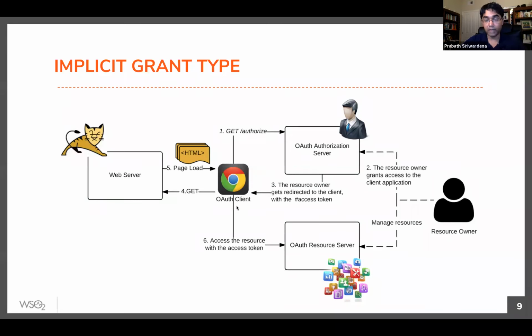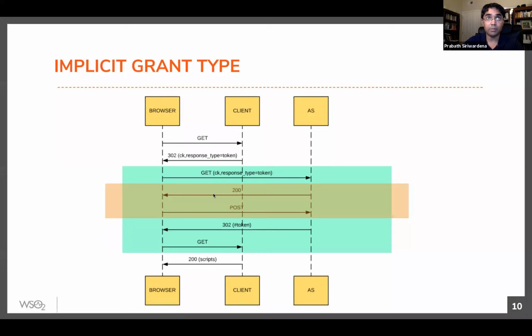The beauty of this URI fragment is, if you send anything in the URI fragment to the browser, it will remain in the browser's location bar. The browser won't send that to the particular web app, right? If you go to the next one, the sequence diagram, it will be much clearer. So here you go from the browser. When you click on login, it will go to the web server behind that particular application. That will do a redirect to the authorization server. Here you need to set response type as token. So if you set response type as token and pass it to the authorize endpoint, you expect a token, not a code, right? So you get a token here.